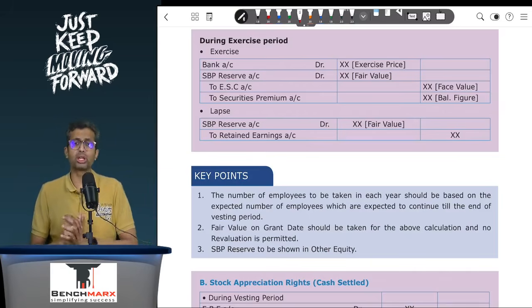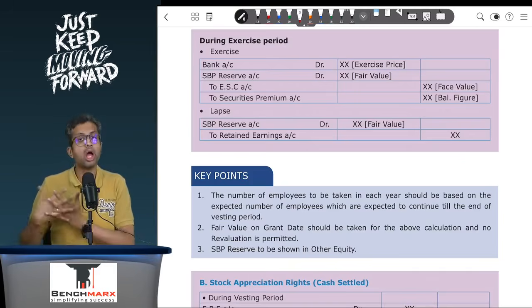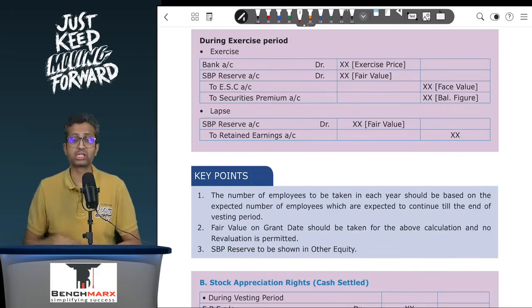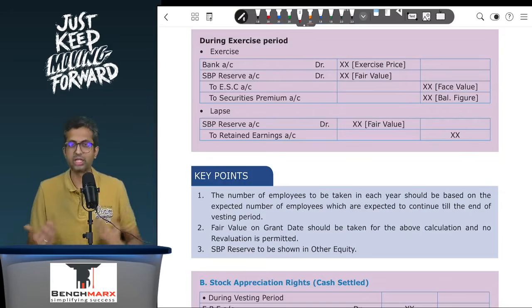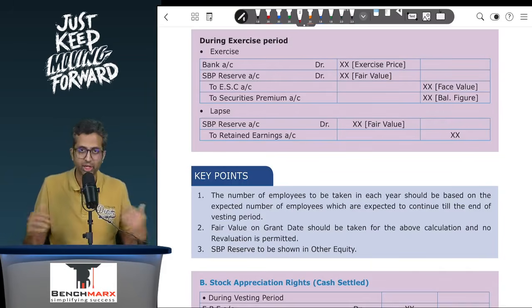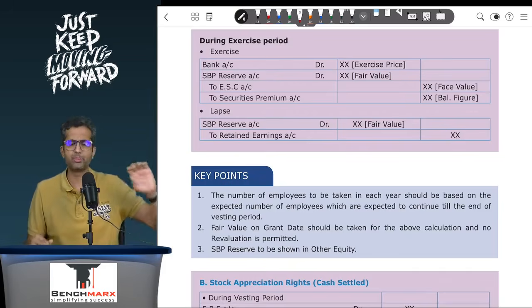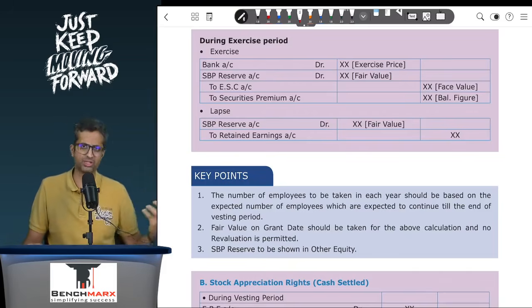Your entry over here will be employee benefit expense account debit to, usually we can show this as provision for SAR, but the institute over here calls this an SBP liability, share based payment liability, which will be shown within the current or non-current liabilities as the case may be, not as a part of other equity, and hence you can remeasure this at each balance sheet date. Now at the time of exercise, during the vesting period, the EB account is debited to SBP liability, and EB gets transferred to the P&L.